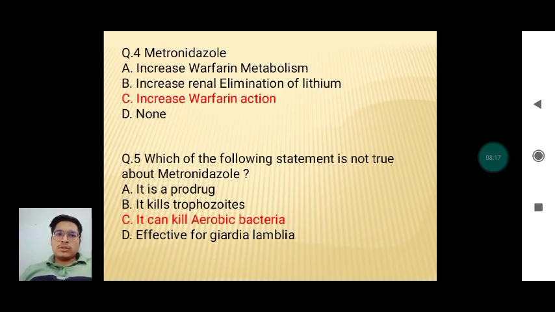Metronidazole dash dash. It increases warfarin action. Which of the following is not true about metronidazole? So metronidazole is a prototype, yes. It kills trophozoites, yes. Effective against Giardia lamblia, yes. But it only kills anaerobic bacteria, not aerobic bacteria.